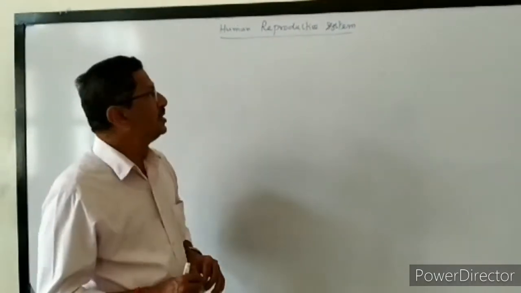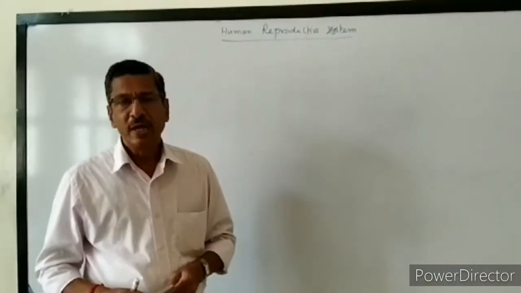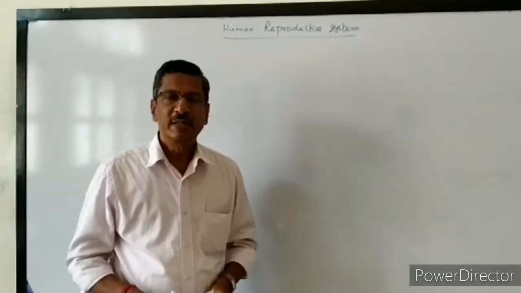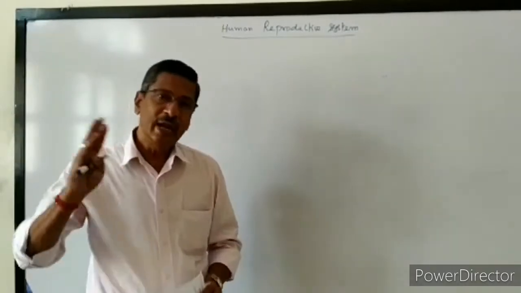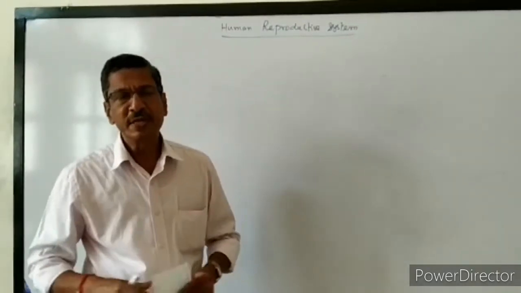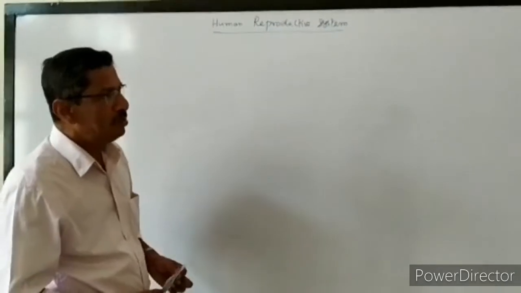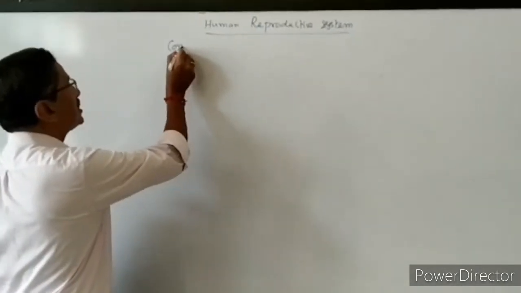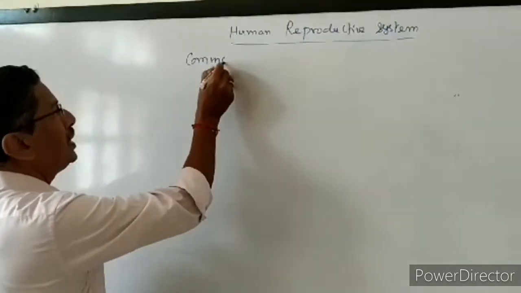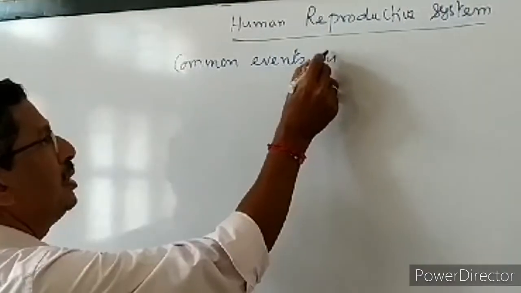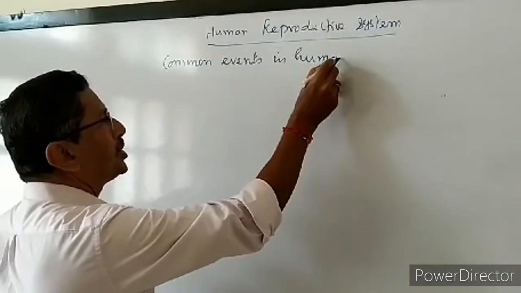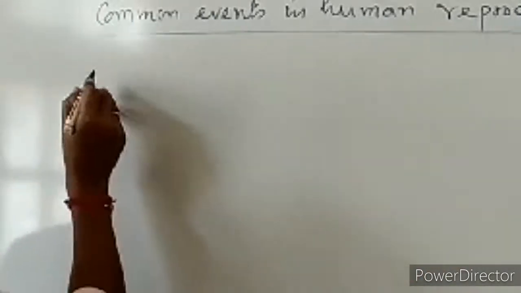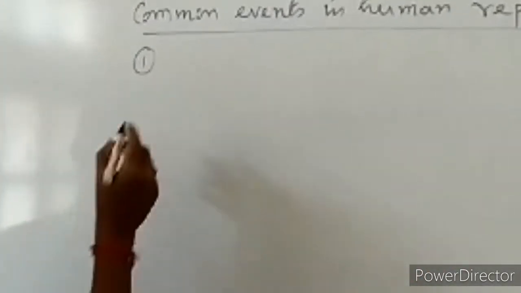Before we start with the human reproductive system, in human reproduction there are several common events. They are common to both the male and the female. So we are going to study the common events in human reproduction. We are going to start. Now the first common event is